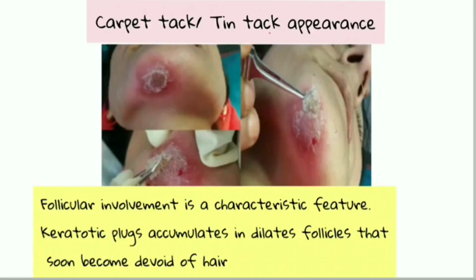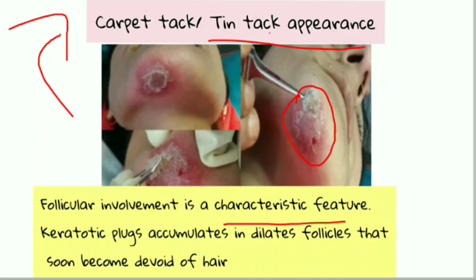Now let us see what the carpet tack and tin tack appearance is. Here you can see carpet tack or tin tack formed over the area. When we try to elevate the lesion with the help of an instrument, it gets elevated. This is what we call the carpet tack or tin tack appearance. Follicular involvement is a characteristic feature. Keratotic plugs accumulate in dilated follicles that soon become devoid of hair. This is again an MCQ question where the carpet tack or tin tack appearance is seen. The answer is discoid lupus erythematosus.